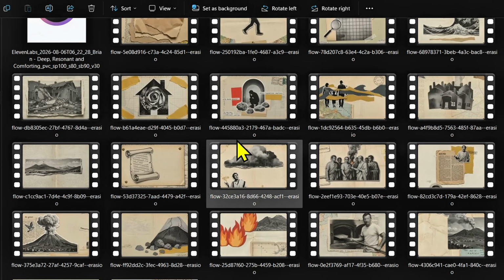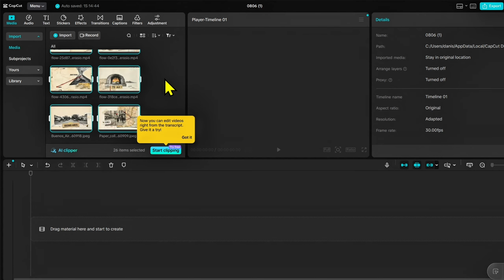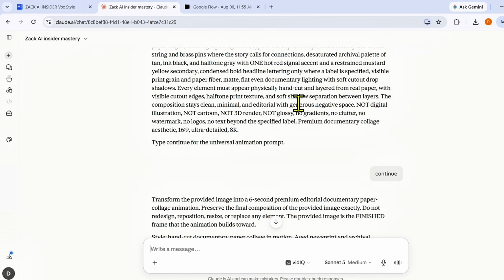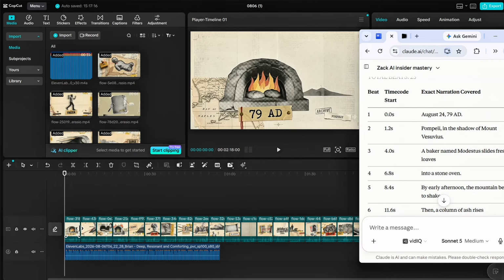For this, open any video editor of your choice, in which you are comfortable to use. After this, import all generated clips and voiceover in sequence. Now go back to Claude. Now here in every beat, it would have been told exactly which narration is connected with which scene.